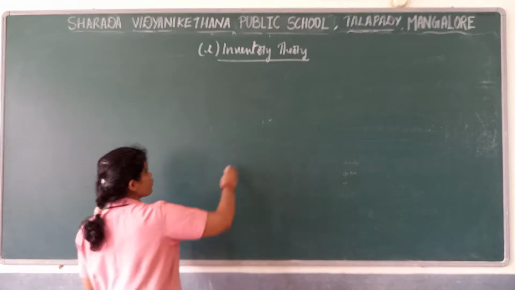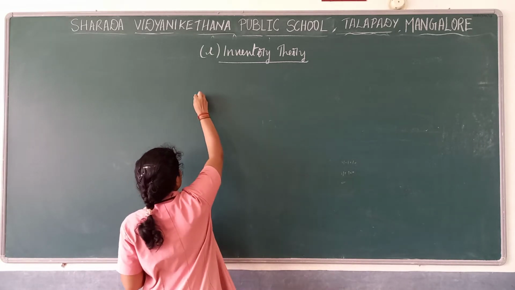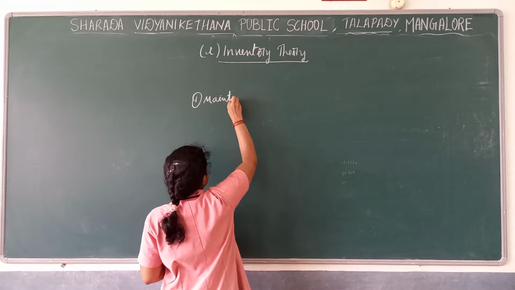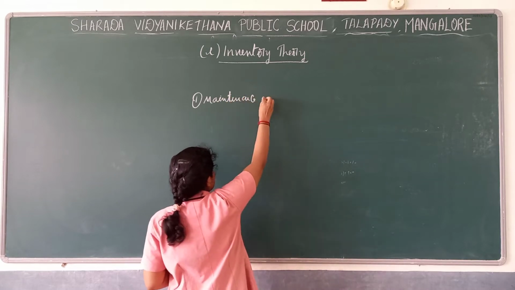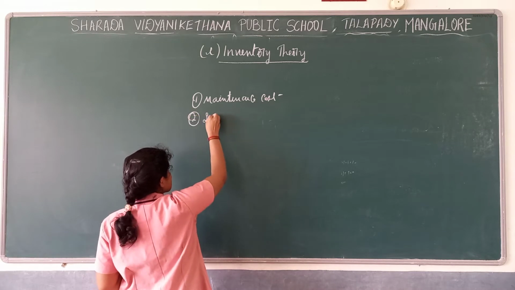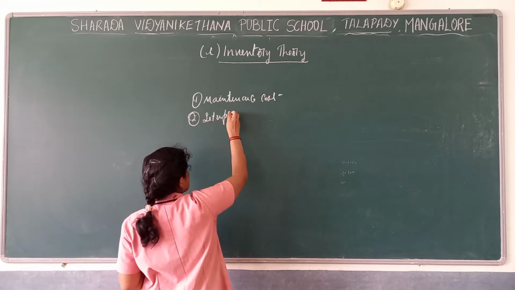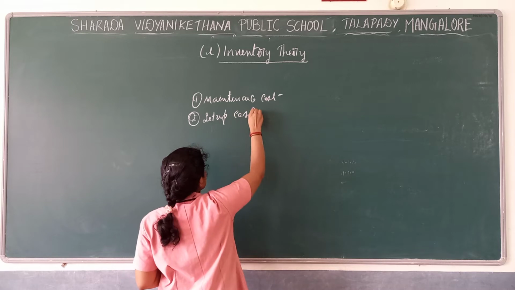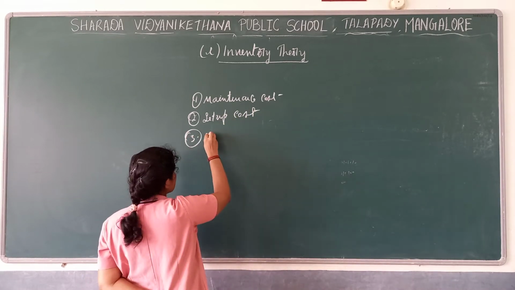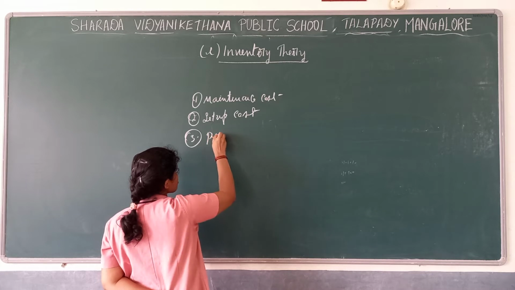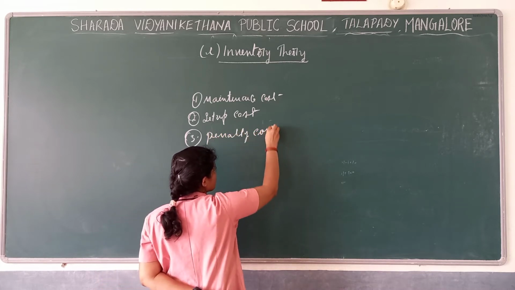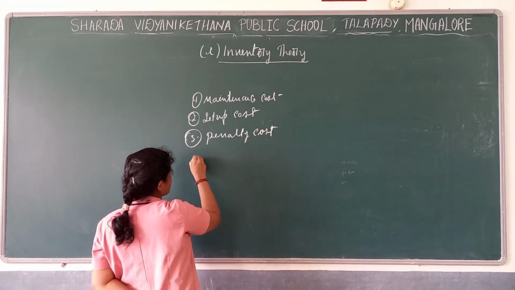Those costs are, first one, maintenance cost. Then setup cost. And third one, penalty cost or shortage cost.